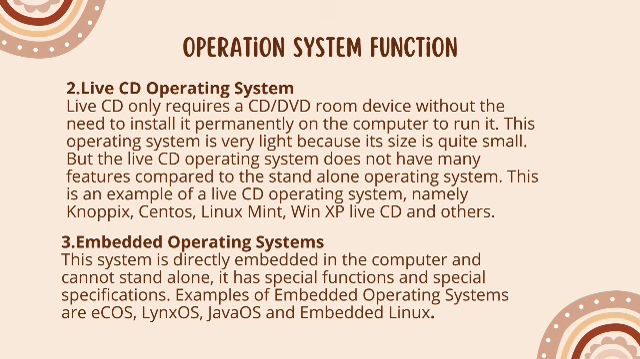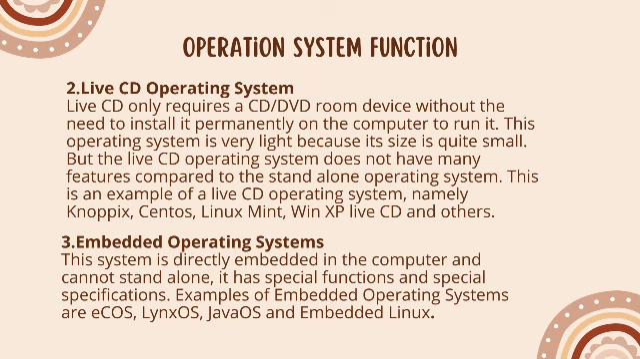Number 3. Embedded operating system. This system is directly embedded in the computer and cannot stand alone. It has special function and special specification. Examples of embedded operating systems are eCos, Line OS, Jeff OS, and embedded Linux.